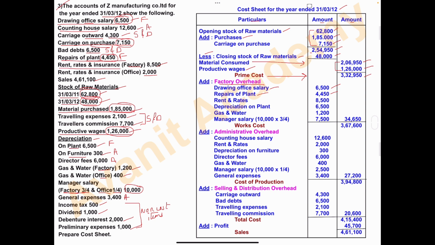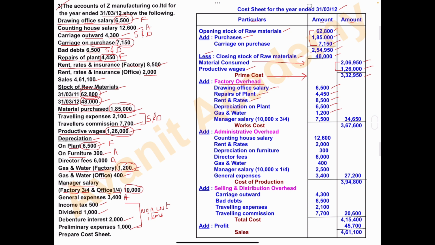Rent, rates and insurance amount is 8,500. Depreciation on plant amount is 6,500. Next item is gas and water for factory, amount is 1,200.